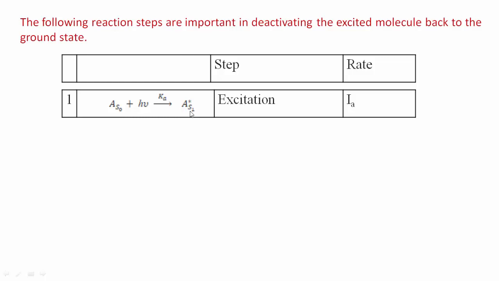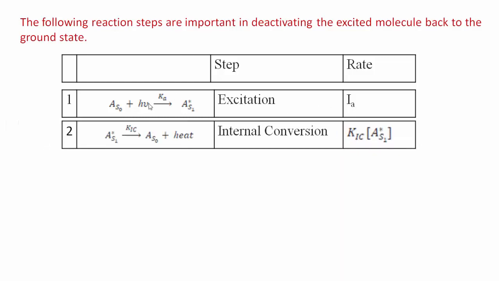In this case, we show the first excited singlet state, and the process is called excitation of the molecule, and its rate is shown here, that is IA. In the second step, it involves internal conversion. As discussed earlier, the molecule from the various vibrational levels of the S1 state comes to the zero vibrational level of the S1 state or comes to the ground state. This phenomenon is called internal conversion, and this is a non-radiative process.